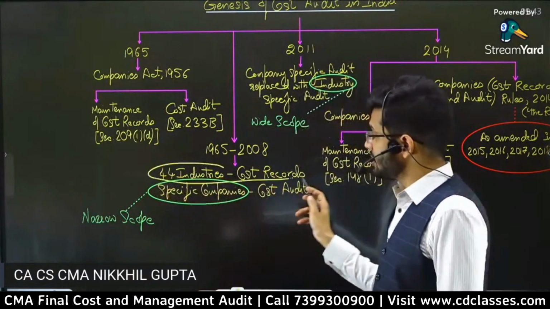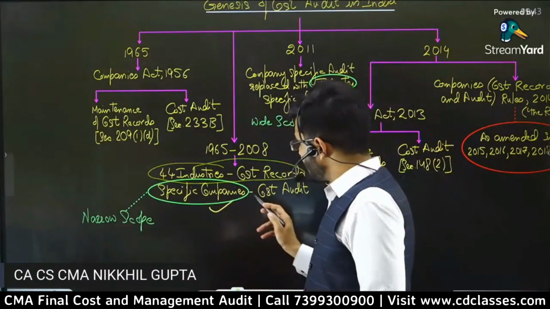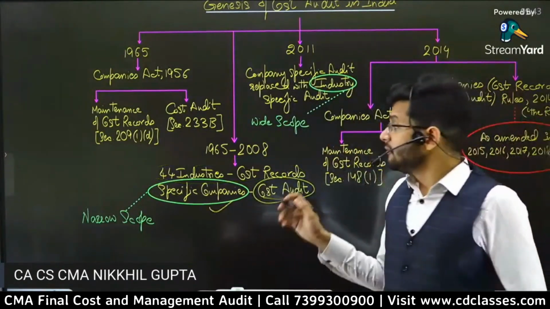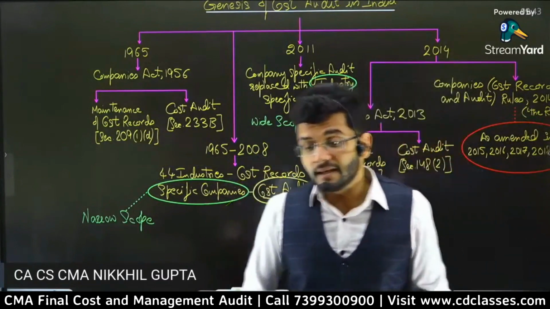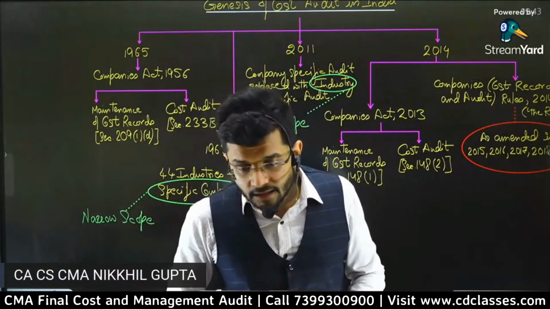44 industries covered under cost records. Only a few companies were required to get their cost audit done. Only a few companies. Would the rest of the companies be preparing their cost records from a practical standpoint?